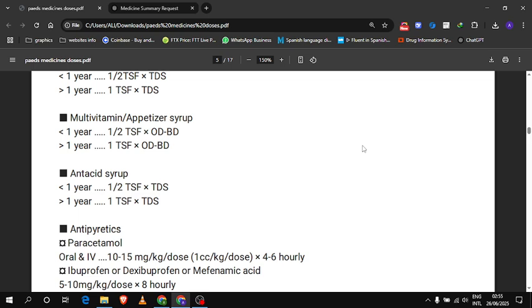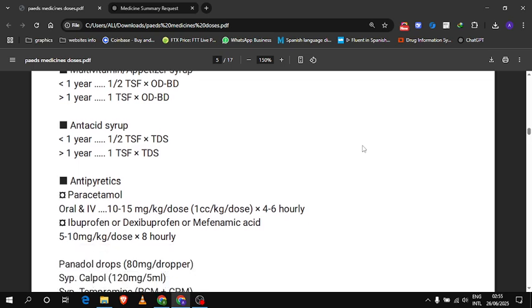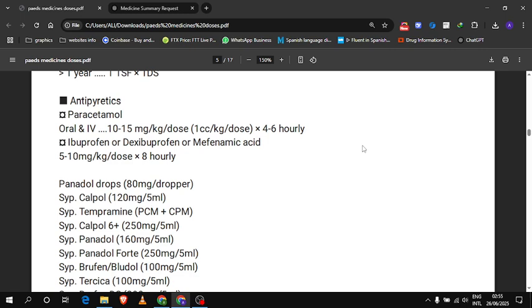Antacid like syrup Alsanic, Mucane, which are used for gastric burning, acid reflux, GERD, for these kinds of conditions, for heartburn. And the dose for less than 1 year is half tablespoon, and for more than 1 year, it is 1 tablespoon TDS. Next is antipyretics, very commonly used, paracetamol.